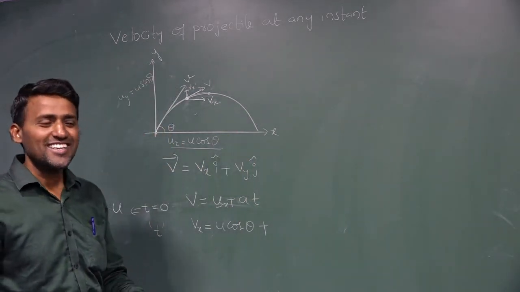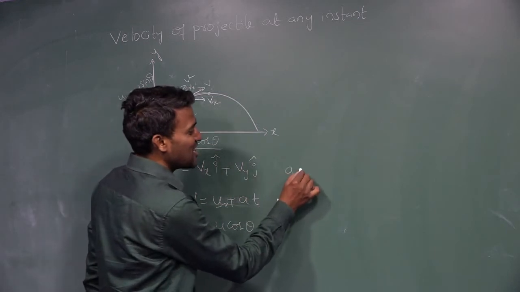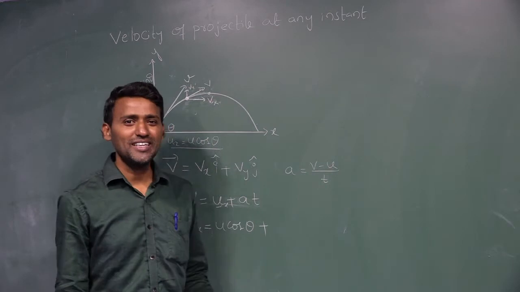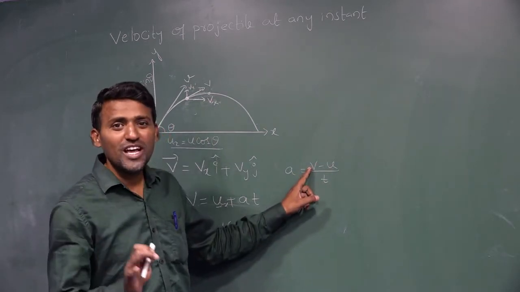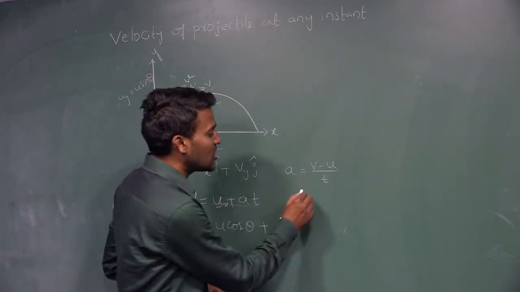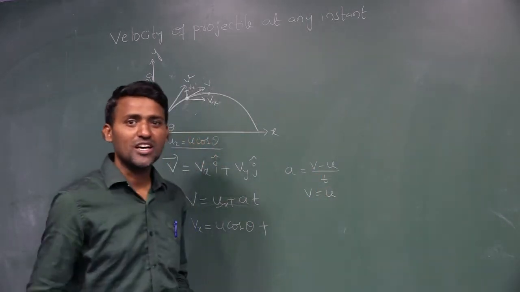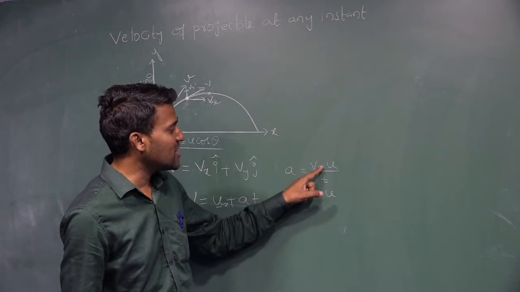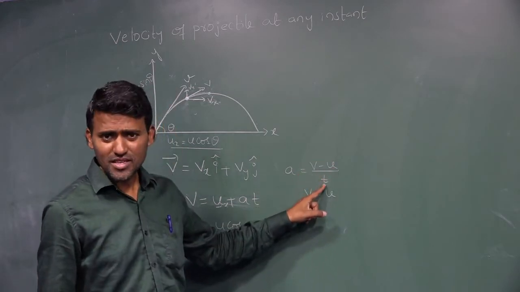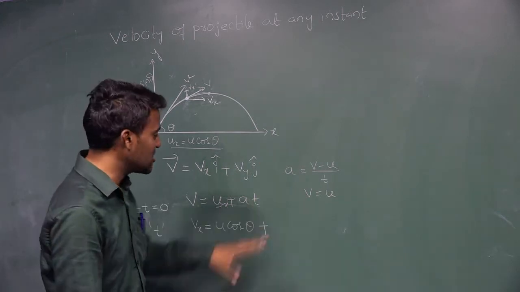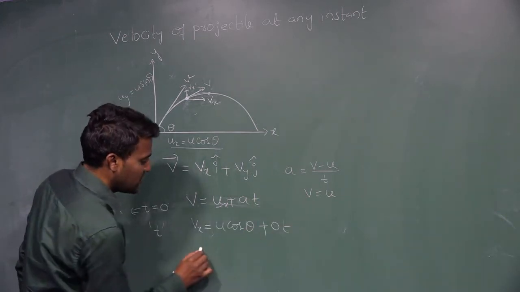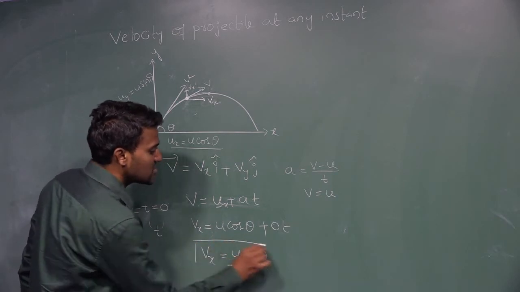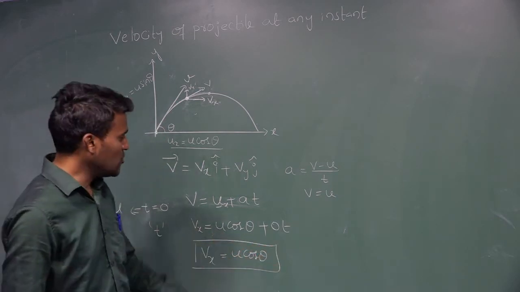For your understanding, I will tell you the formula also. A equal to V minus U by T. Uniform velocity means initial velocity is equal to final velocity. So V equal to U, V minus V, that is 0 by something, that equals 0. So acceleration is 0, into T. Vx is equal to u cos theta. See, Vx is equal to u cos theta. Now go further.